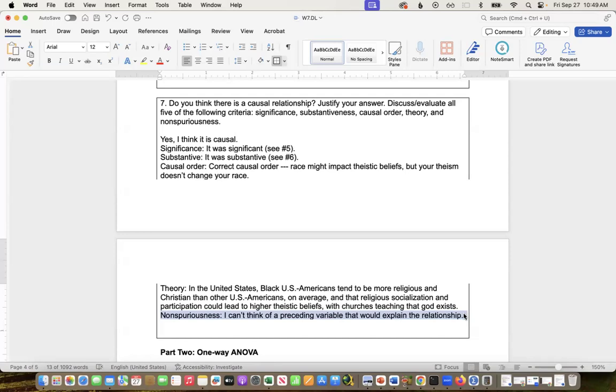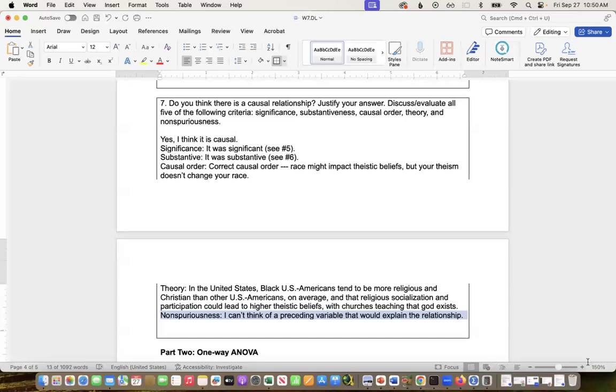We might say, oh, is it religion explaining the relationship? So is it that region impacts your religion, which impacts your theism, or is it that religion impacts the region where you live, which impacts your theism? Since those are both kind of early ones, it's hard to parse that out. But those are the types of questions you'll ask yourself for spuriousness.